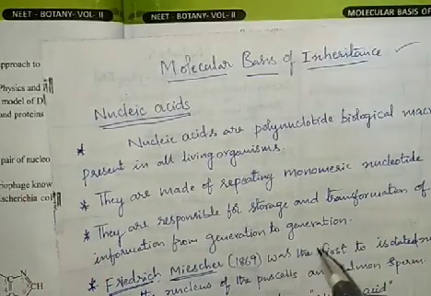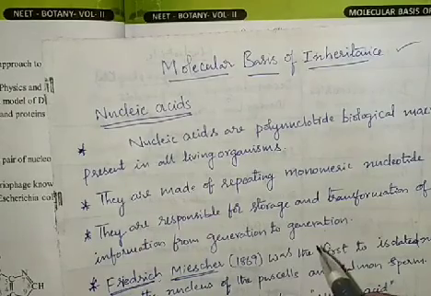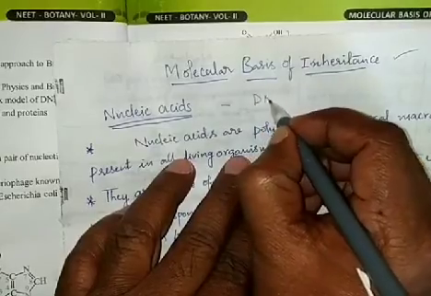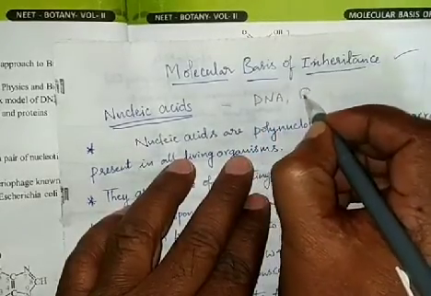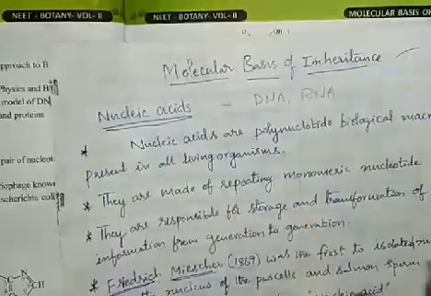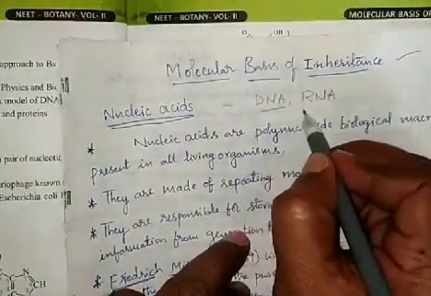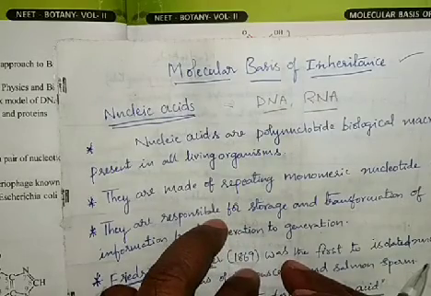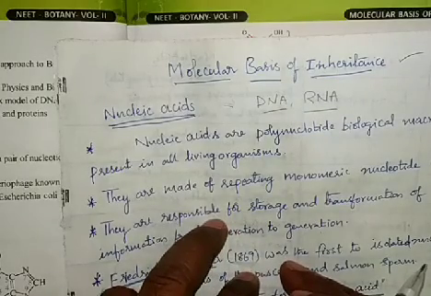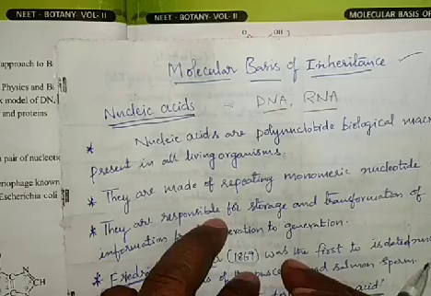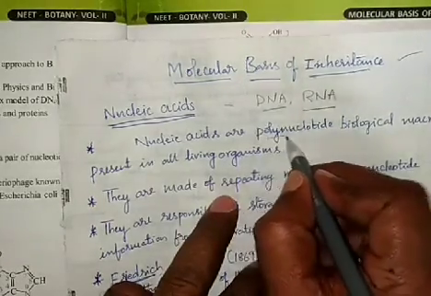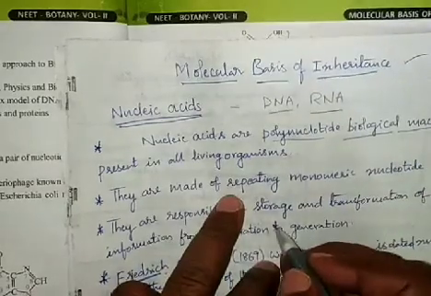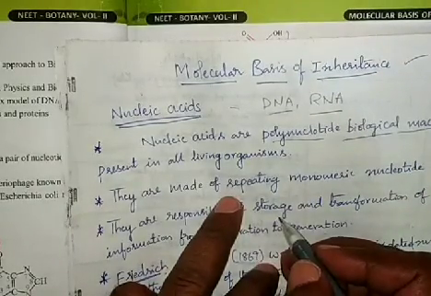Nucleic acids are DNA and RNA: deoxyribonucleic acid and ribonucleic acid. These nucleic acids are polynucleotide biological macromolecules.